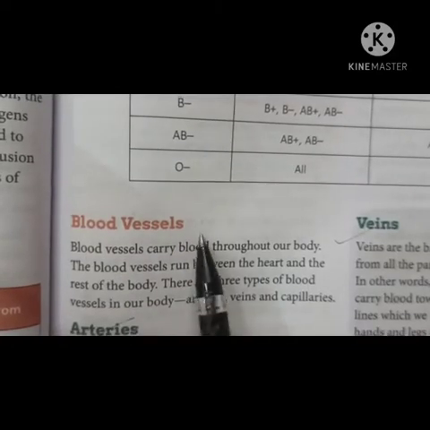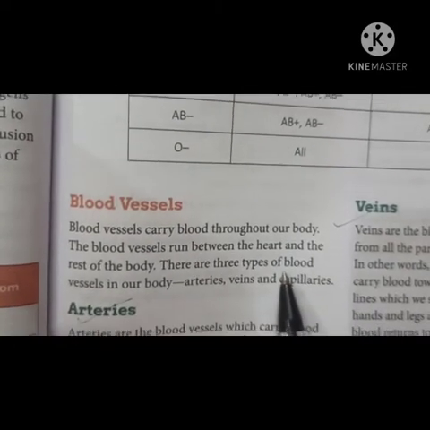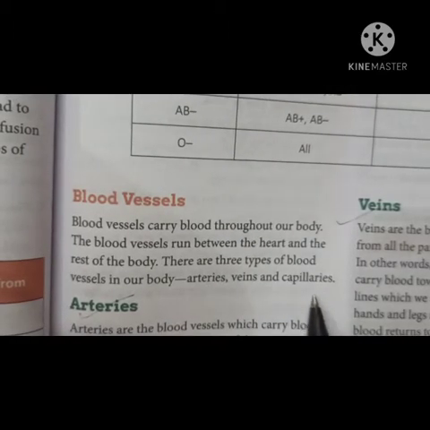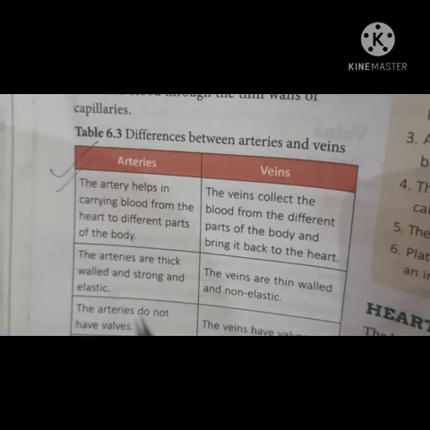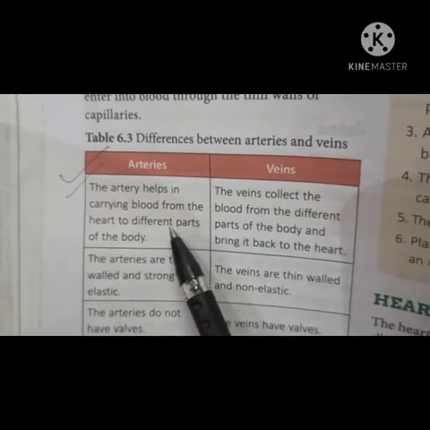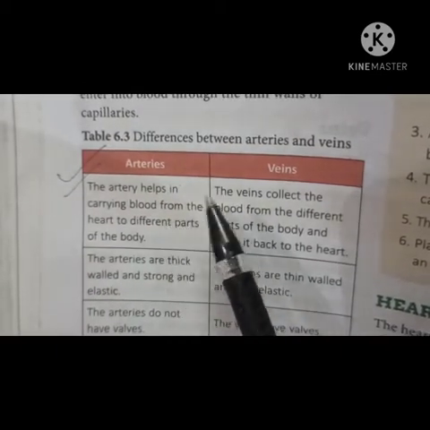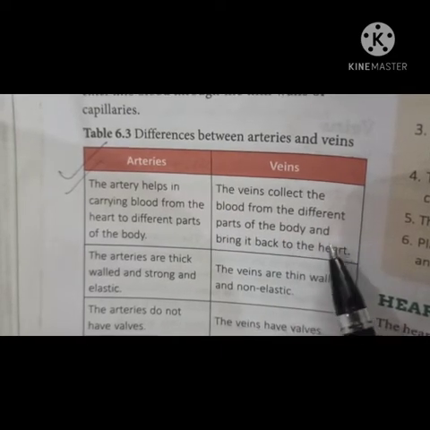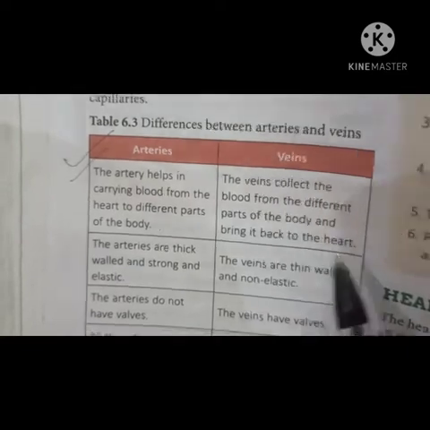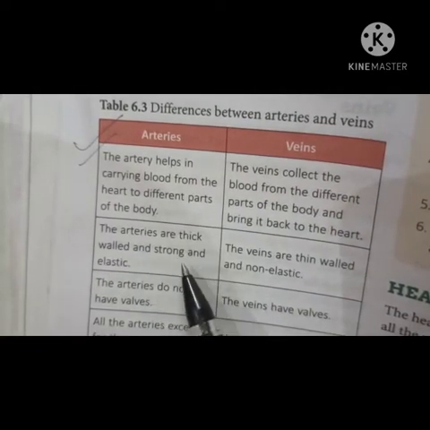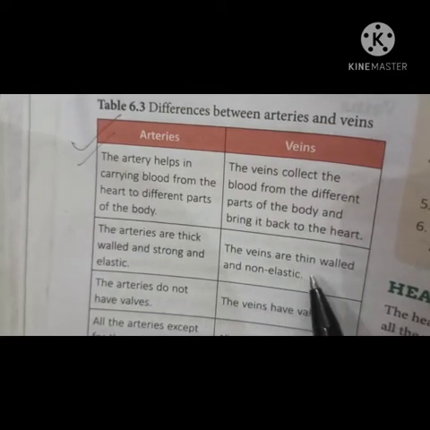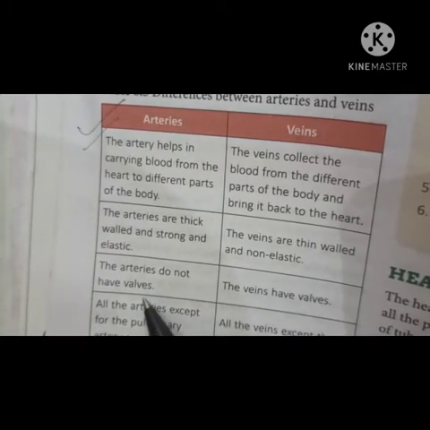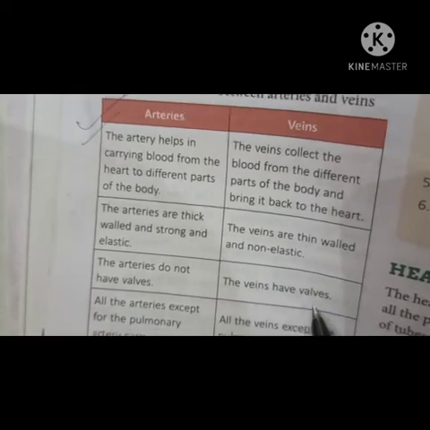Next is your blood vessels. There are three main types of blood vessels present in our body, that is your arteries, veins and capillaries. Arteries are the blood vessels which transport blood from the heart to different parts of the body, while veins collect the blood from different parts of the body and bring it back to the heart. Arteries are thick-walled, strong and elastic, while veins are thin-walled and non-elastic. Arteries do not have valves, while veins have valves.